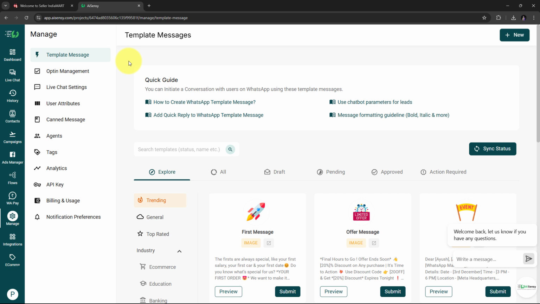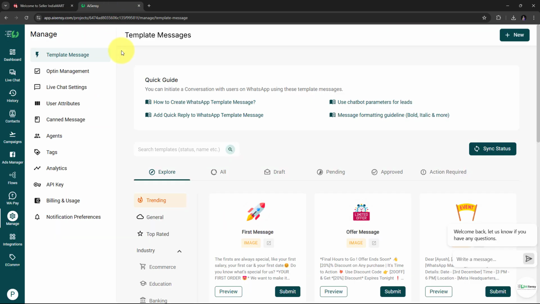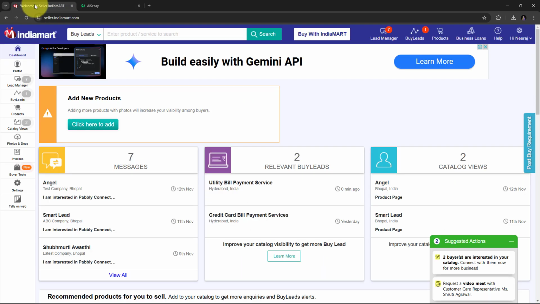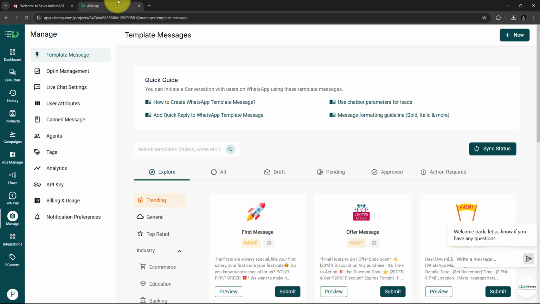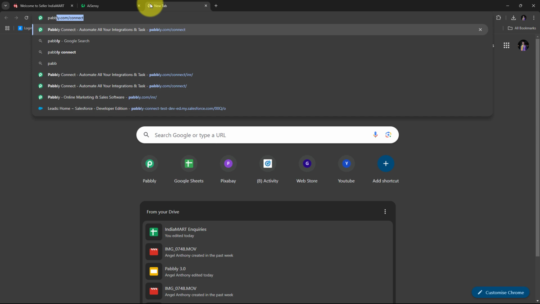So with Pabbly Connect, I can simply build this connection without any coding and programming skills, and I can set up this automation between IndiaMART and AI Sensei. Now with Pabbly Connect, whenever I'm going to receive a new lead or a new inquiry for my furniture and supplies business, then automatically I'm going to send a personalized WhatsApp message by using AI Sensei. So here for using Pabbly Connect, I need to open a new tab and I need to search for pabbly.com/connect in my browser.